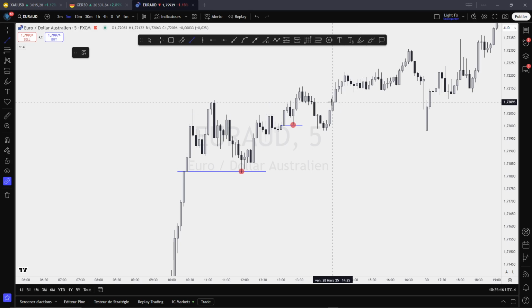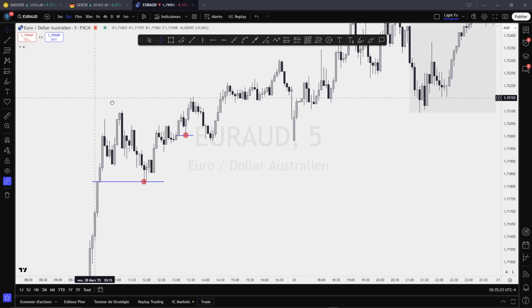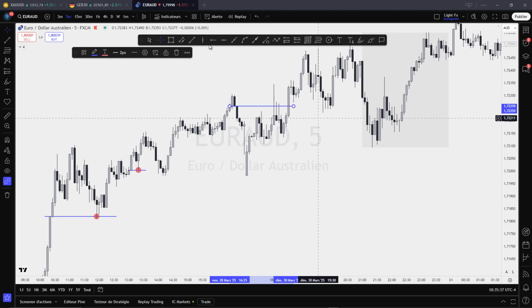Those other levels can be broken easily, but when they are used correctly, they can also help us detect where price could react, and you can see some major moves coming from these levels. Especially if you use the higher time frame, you can see how the gaps create reactions from the market.